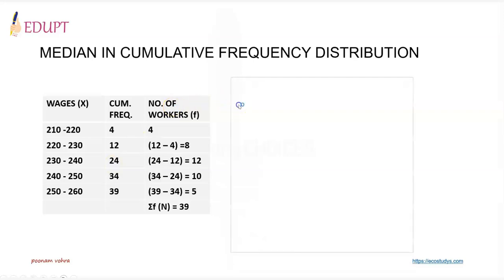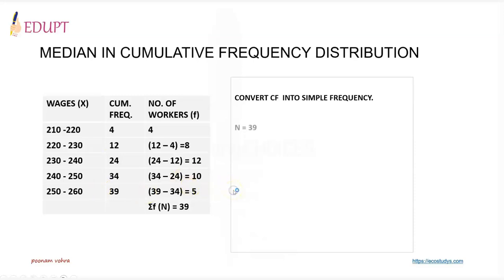Let's see the steps. First step is that you need to convert cumulative frequency into simple frequency. I hope all of you know that, but for your convenience, in order to find simple frequency for the second interval, it will be cumulative frequency of the second class interval minus cumulative frequency of the first class interval, that is 12 minus 4, which is 8. And similarly, in each case, one can find the simple frequency.